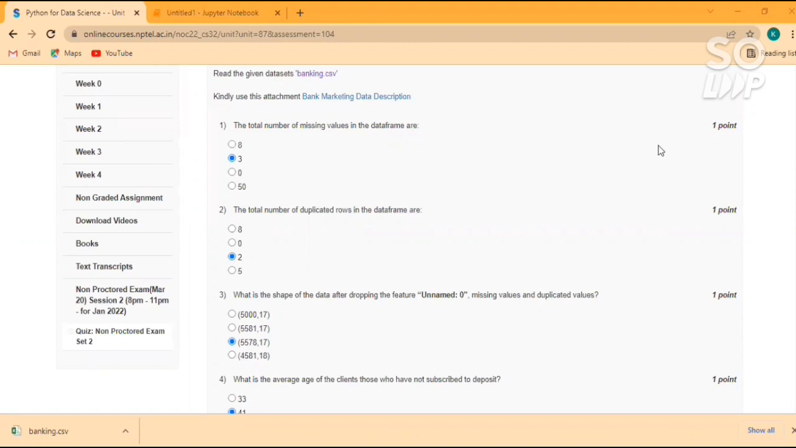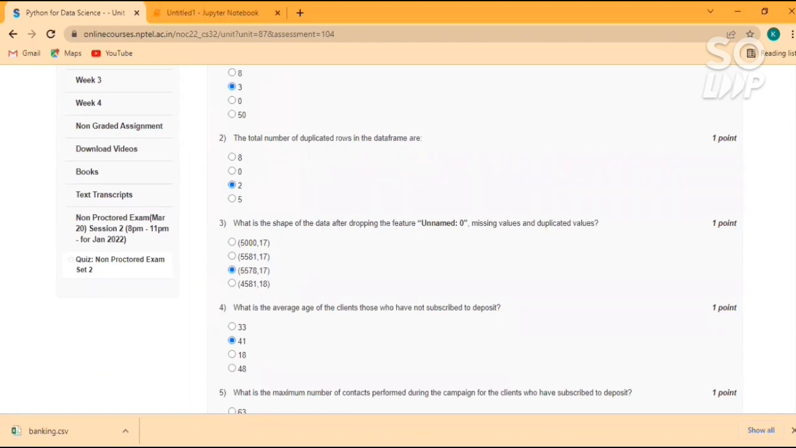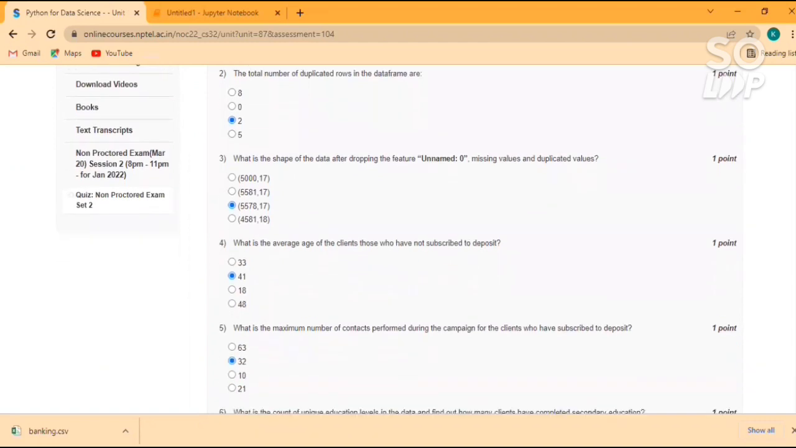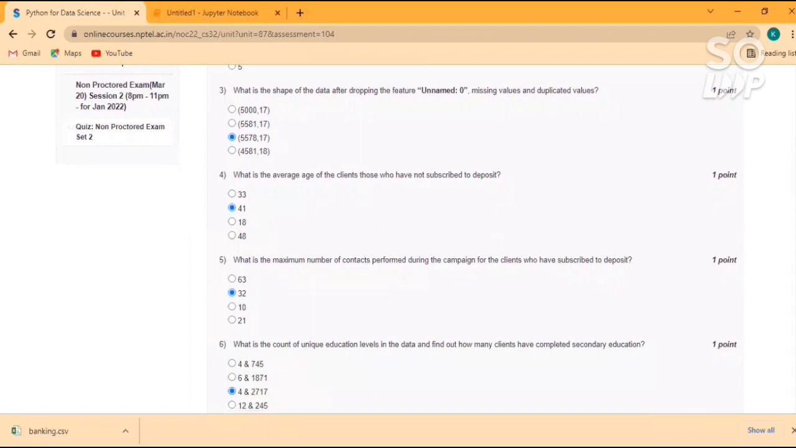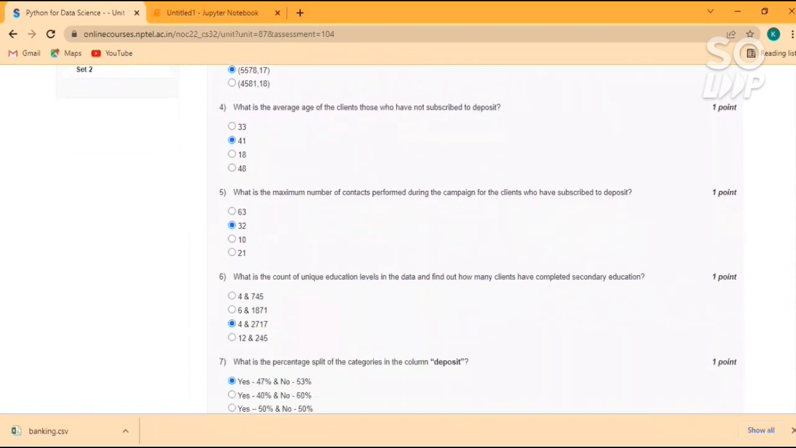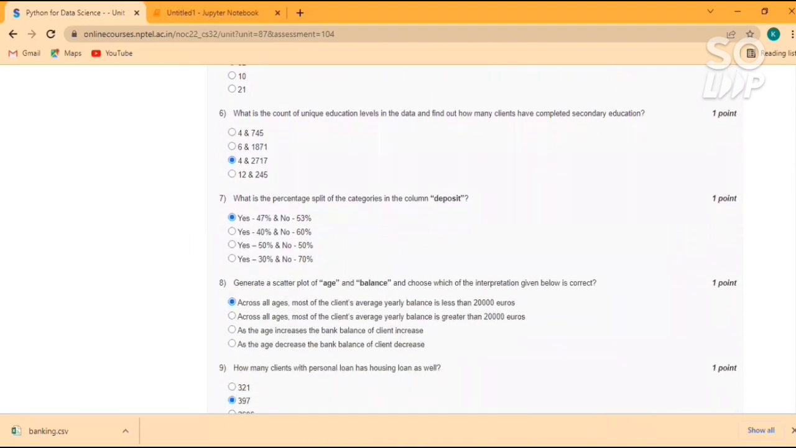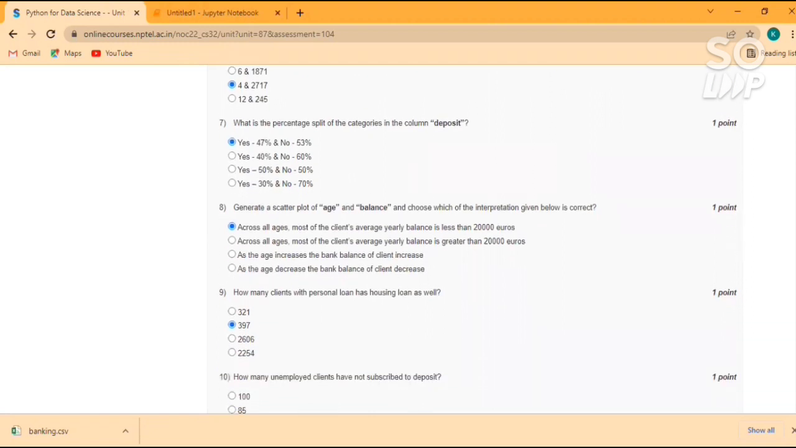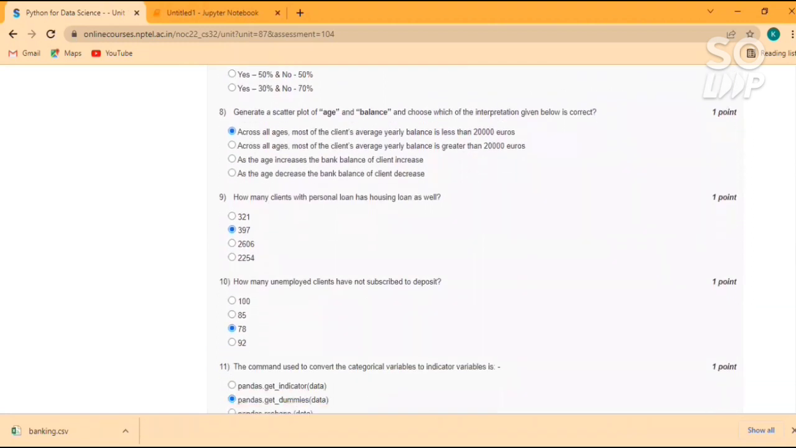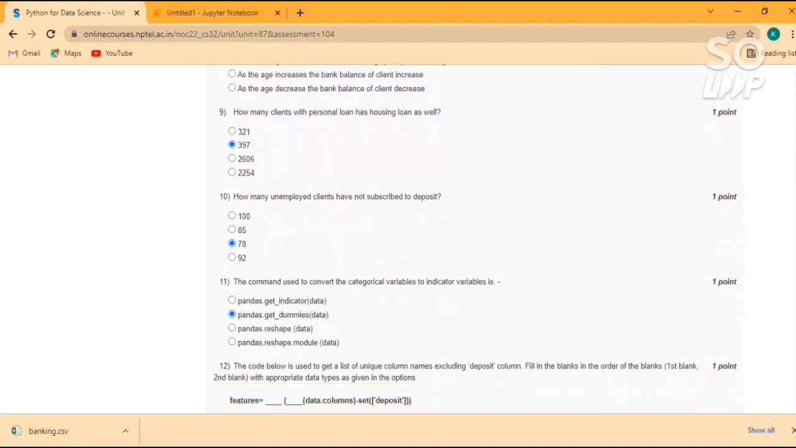So answer for question number 1 is option B, question number 2 is option C, question number 3 is option C, answer for question number 4 is option B, answer for question number 5 is option B, answer for question number 6 is option C, answer for question number 7 is option A, answer for question number 8 is option A, answer for question number 9 is option B, answer for question number 10 is